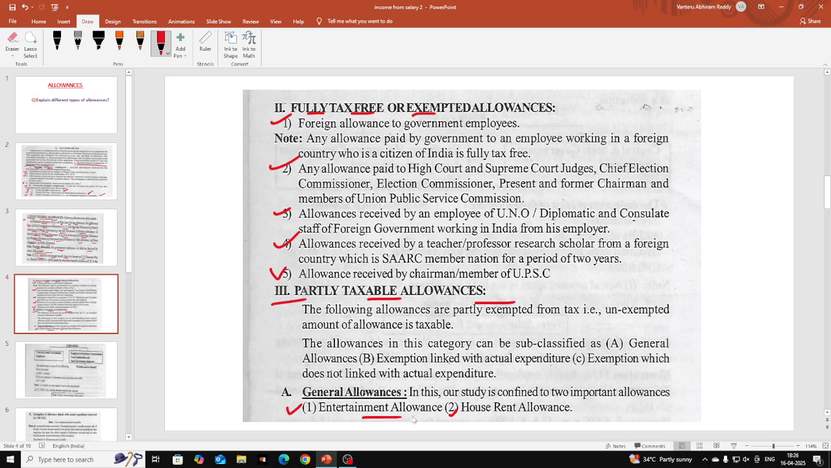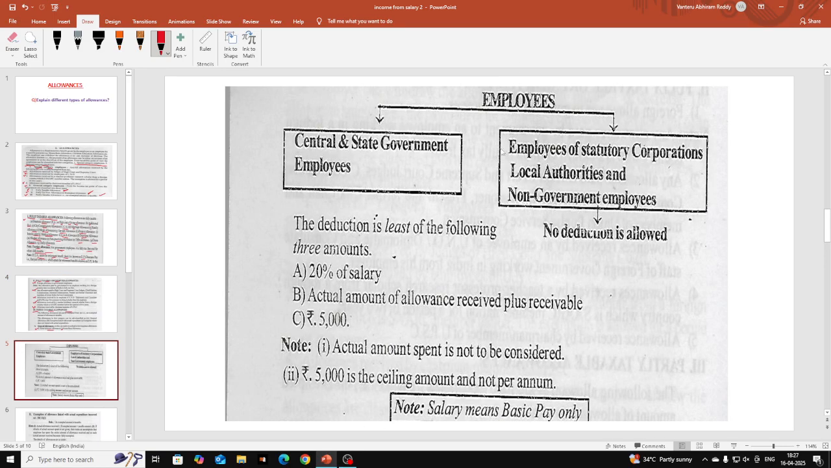So entertainment allowance, already I discussed the rules of this entertainment allowance in the previous lectures, and I will give that here. So entertainment allowance deduction is allowed only for government employees, it is not allowed for non-government employees. Okay, so for non-government employees, full entertainment allowance is taxable, and for government employees, deduction is there. How much deduction? Least of the following three amounts: 20% of salary, actual amount of allowance received plus receivable. Third one is 5,000 rupees. Okay, so salary means basic pay only. So these are the rules, and deduction is allowed only for government employees, no deduction for non-government employees. So these are the rules you should write for entertainment allowance, students.